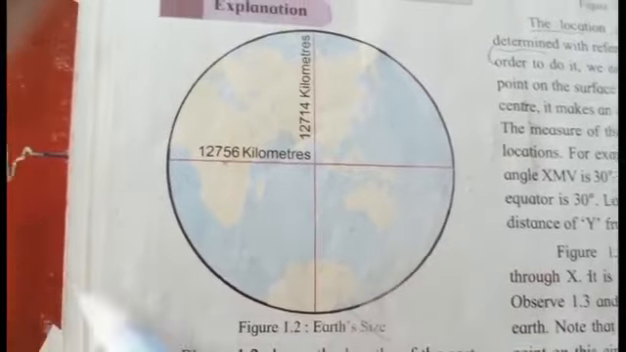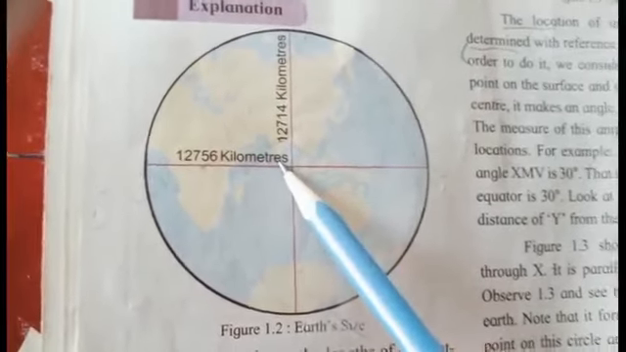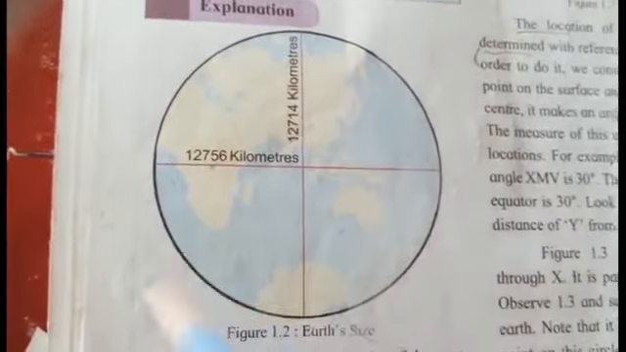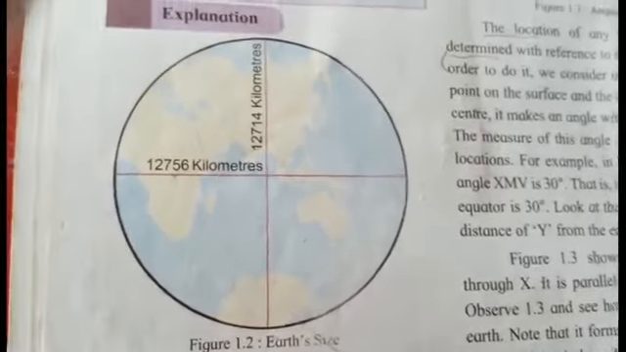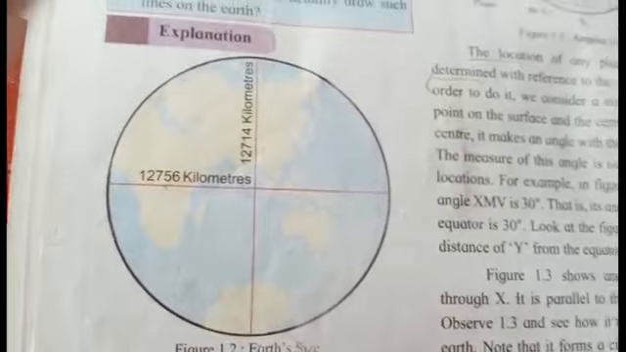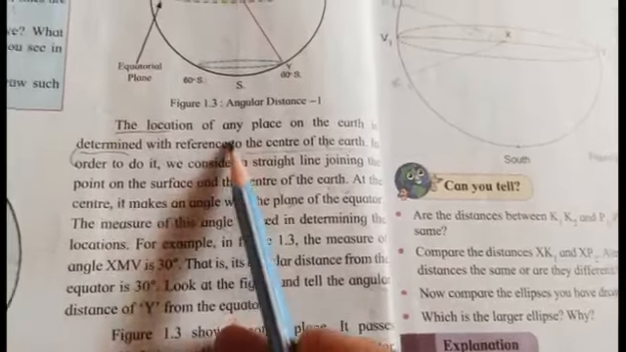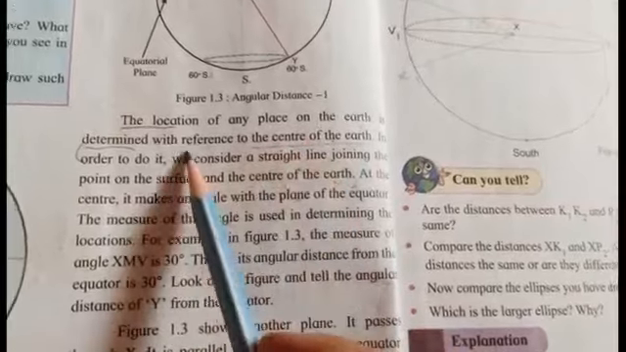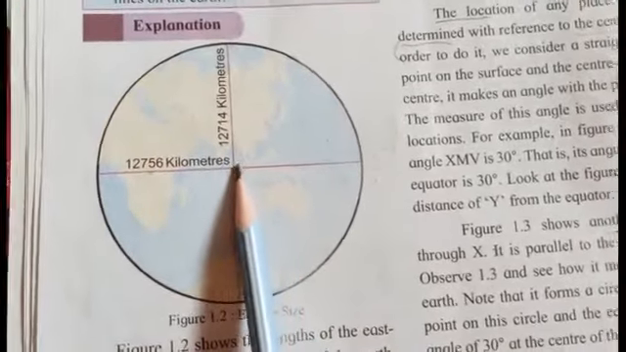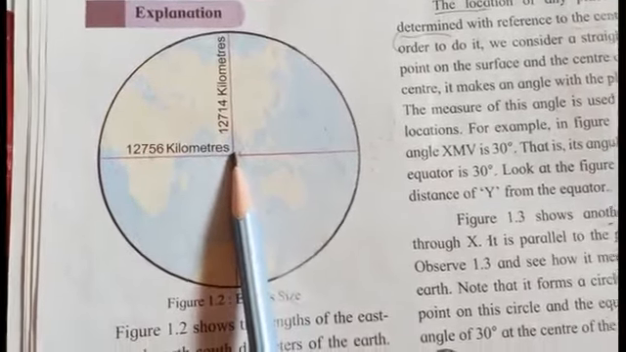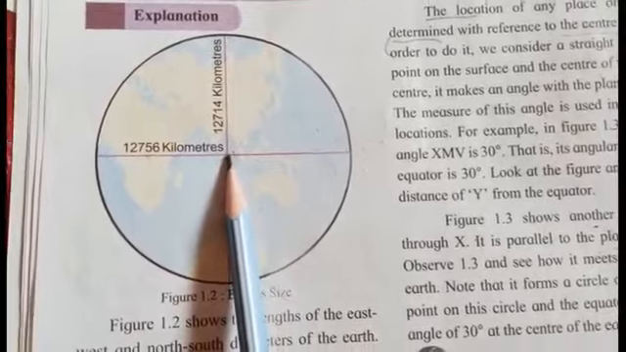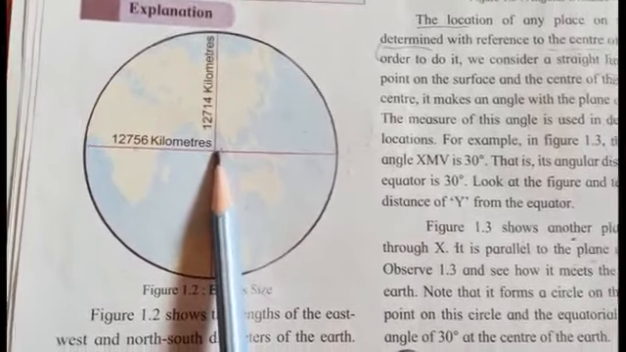The horizontal lines and vertical lines in the globe are actually imaginary lines, because it is not possible to draw lines on the actual earth. So the location of any place on the earth is determined with reference to the center of the earth. In this figure we can see this point is the center of the earth, and the center of the earth is also called the equator of the earth.